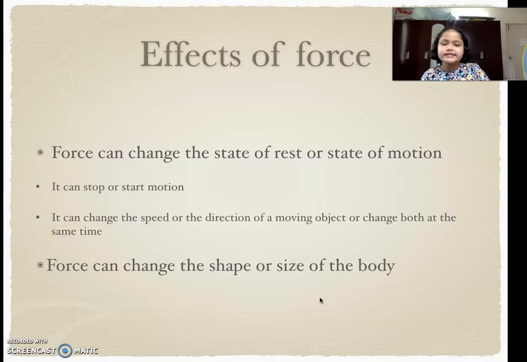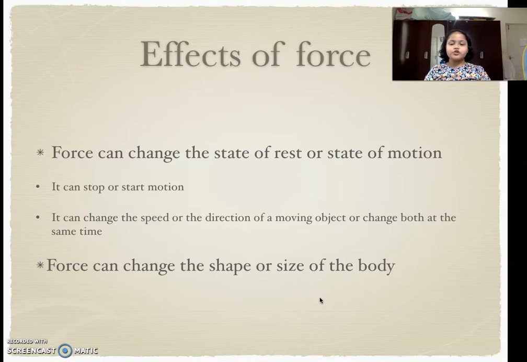So basically it can start and stop motion. And it can change the speed or direction of a moving object, or change both at the same time. Now if the ball is going very fast and someone keeps a leg on it, now it is stopped. And if I kick the ball and someone kicks the ball again from that side, now the ball is going in that direction, the direction is changed.